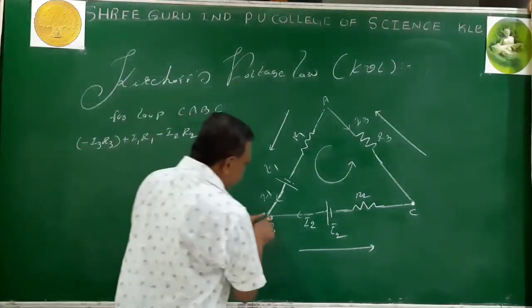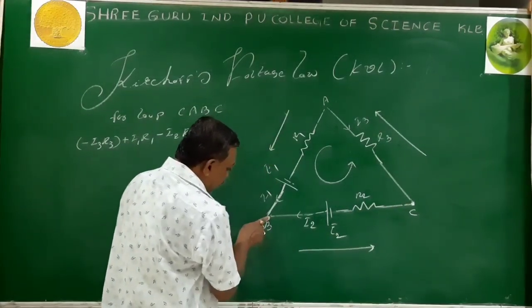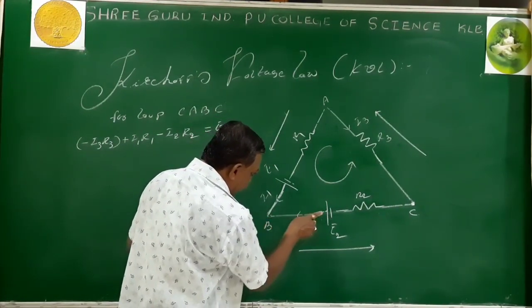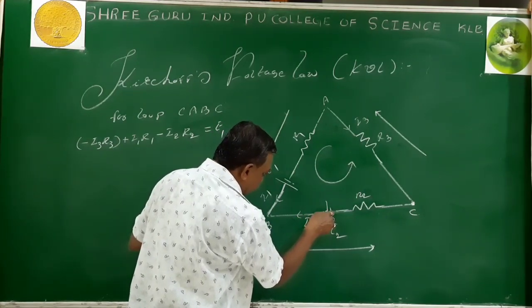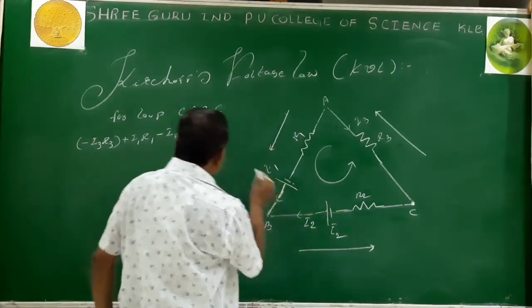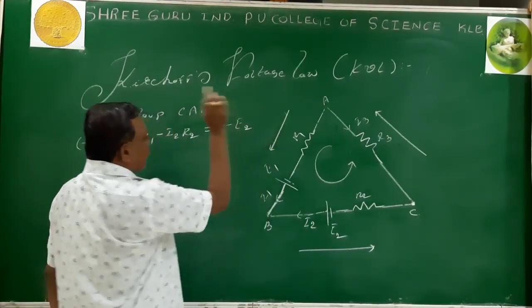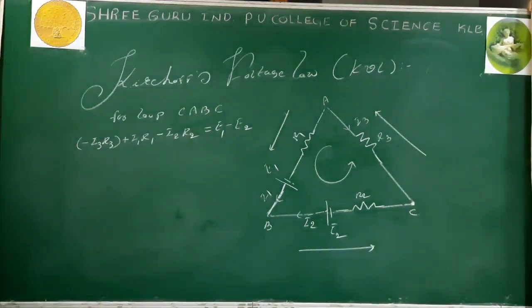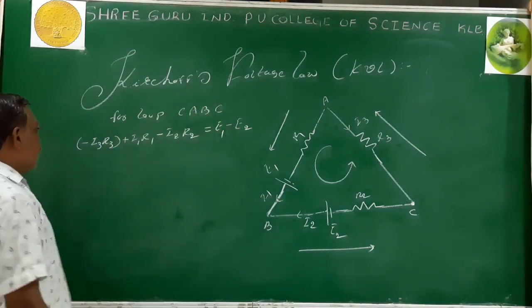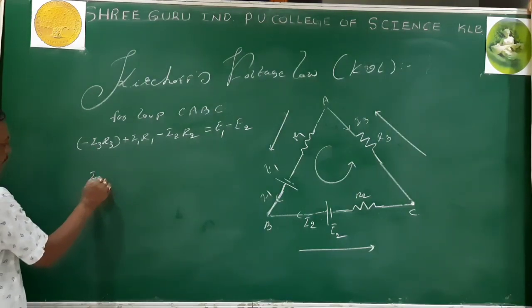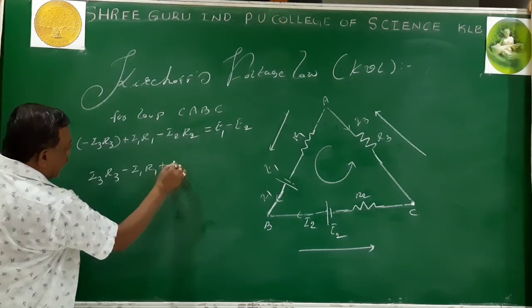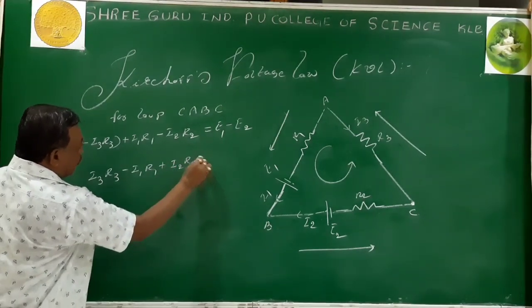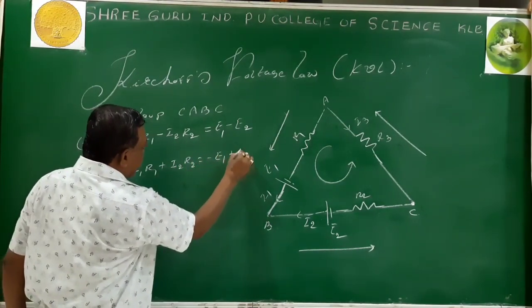Then the last thing, B to C. You are moving B to C, from positive to negative. So where do you come out? At the C point, negative. So your EMF is negative, minus E2. Right? Then I take the negative sign common. When I take the negative sign common: I3 R3 minus I1 R1 plus I2 R2 equals minus E1 plus E2.